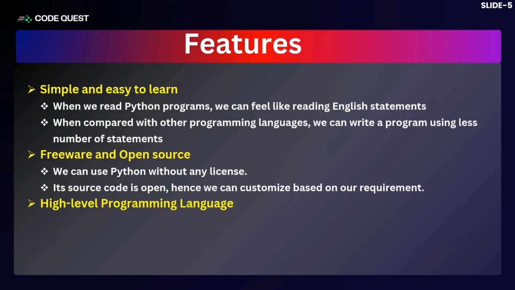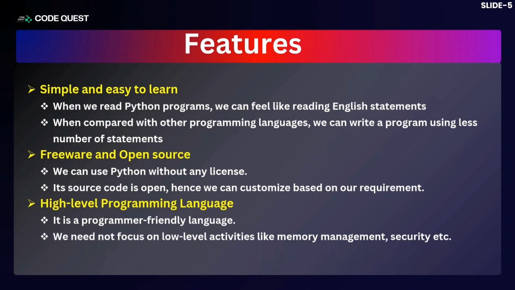Coming to the third feature, that is, high-level programming language. Python is a programming friendly language because we as human beings can read and understand the instructions that are available, and we need not focus on the low-level activities. When I say low-level activities, I mean things like memory management and security, which I as a programmer need not look after. That's what a high-level programming language means.